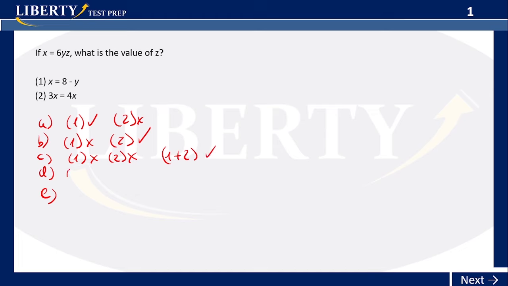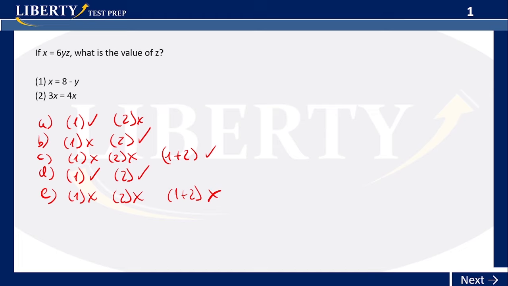Letter D would be telling you that either 1 or 2 alone on their own would give you enough information to get an answer. And letter E would be telling you that 1 alone doesn't give you enough information, 2 alone doesn't either, and if you combine them, you still can't get enough information. So there is no way you can get the answer with that info, okay?